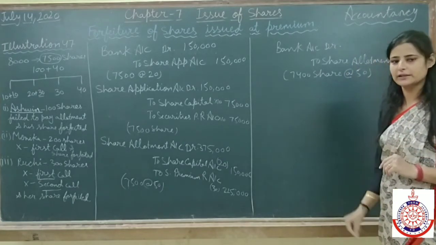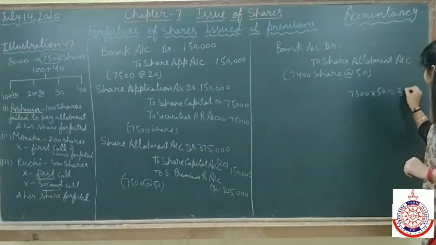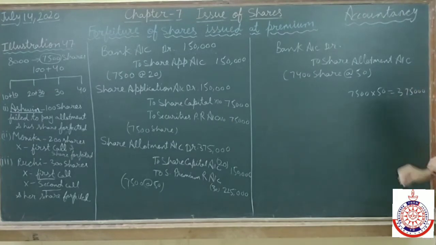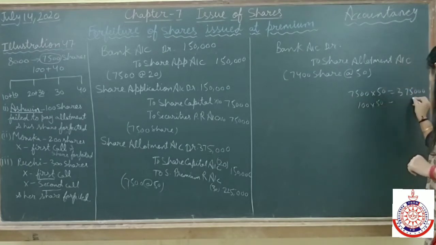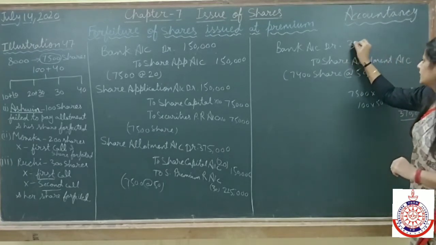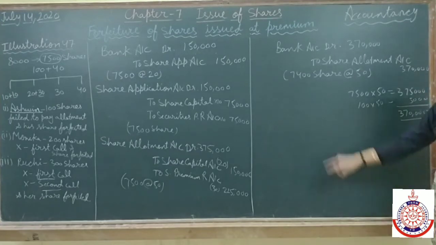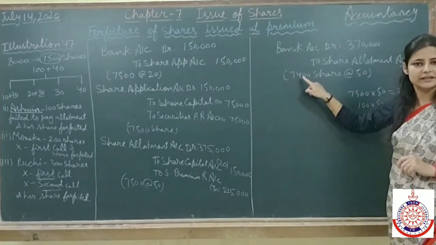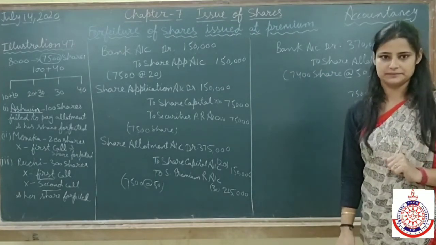Or otherwise you can do it like this also: 7,500 into 50, that is 3,75,000. Out of this we are not getting 100 into 50, which is 5,000. It means we are getting only 3,70,000. Clear this thing? We are receiving money only for 7,400 shares because Ashwin has failed to pay the allotment money.